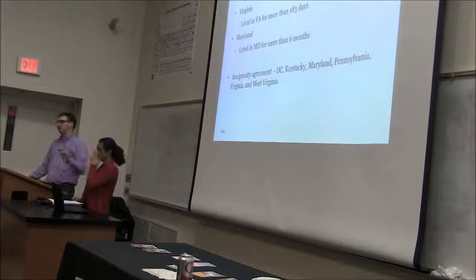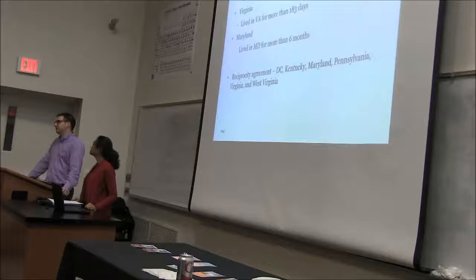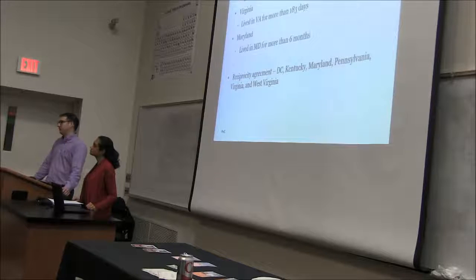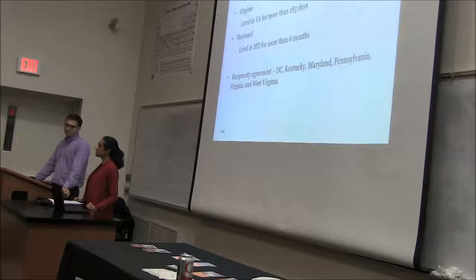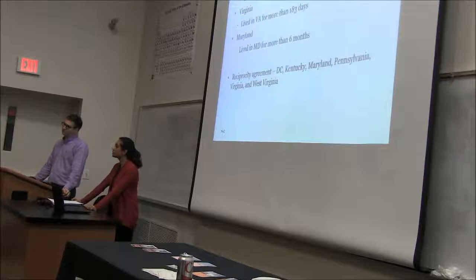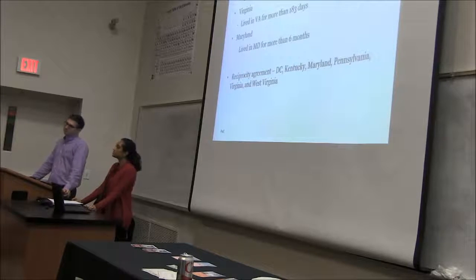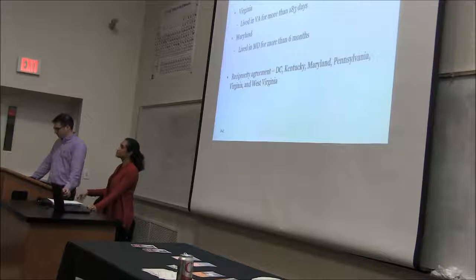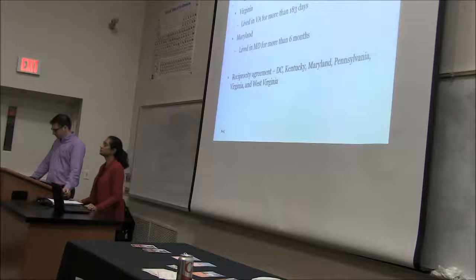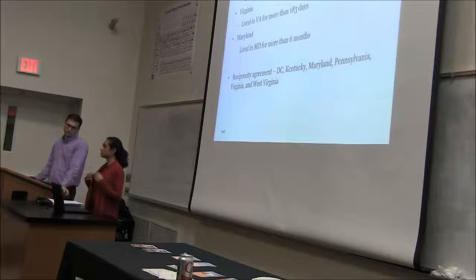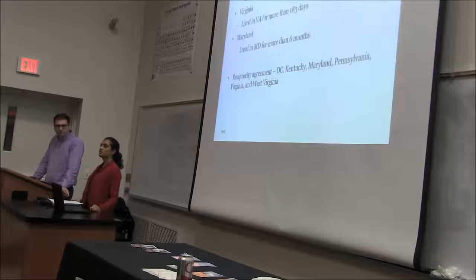The general rule for these states is that you pay taxes in the state where you're a resident. If you have had taxes withheld from a state where you shouldn't be filing, you can file a tax return to get that money refunded, but you would also have to make sure to file the tax return in the state where you live. Usually there are forms that you can file with your employer to say that you're actually living in, let's say, Virginia, so you should have an exemption from having DC taxes withheld if you work in DC. You can do that as well to make sure they don't unnecessarily withhold taxes. Any more questions?